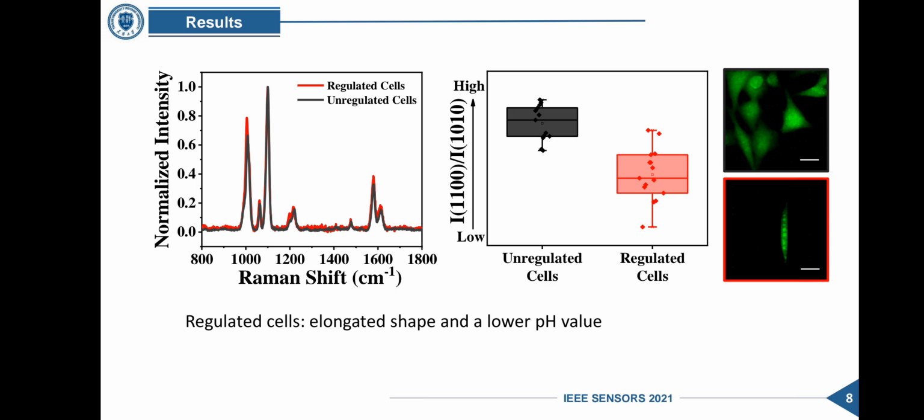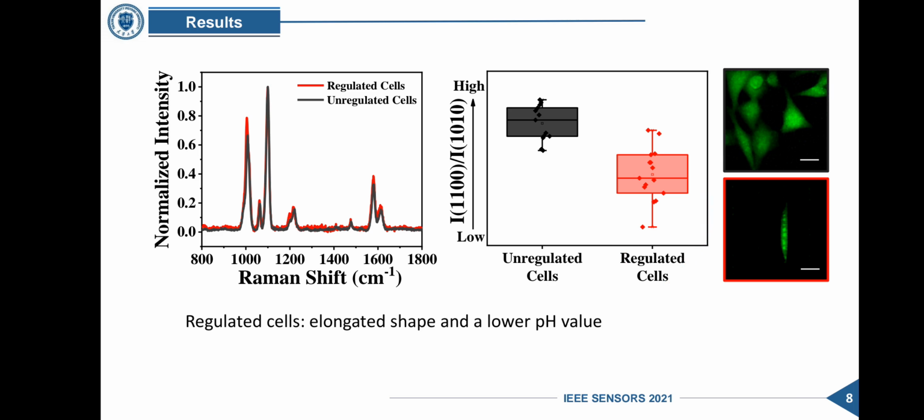The average cell spectra of 15 regulated cells and the corresponding Raman intensity ratio between 1100 inverse centimeter and 1010 inverse centimeter is shown in red, and the unregulated cells in black. Compared to the unregulated cells, the regulated ones have a lower average Raman intensity ratio, revealing that the microenvironment surrounding the elongated regulated cells is more acidic. Additionally, the range of regulated cells is larger, illustrating a greater variation on the cells.